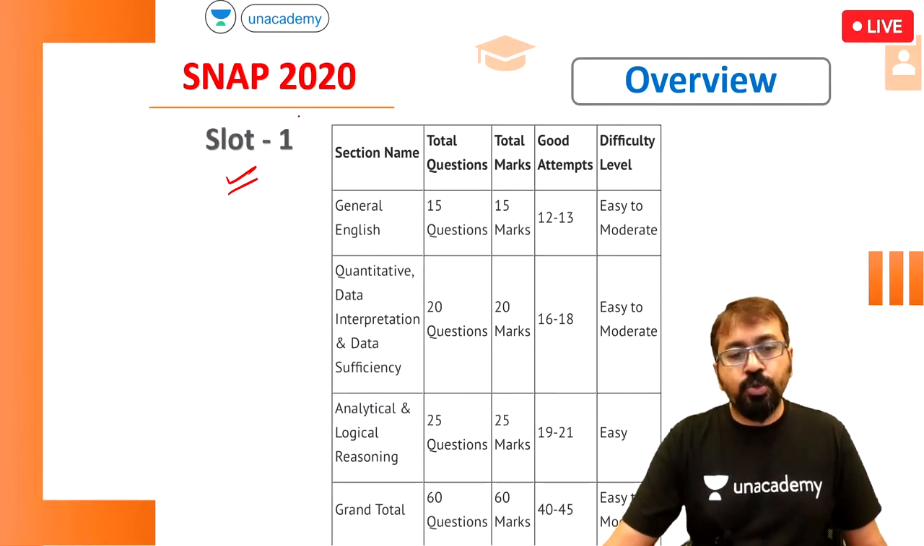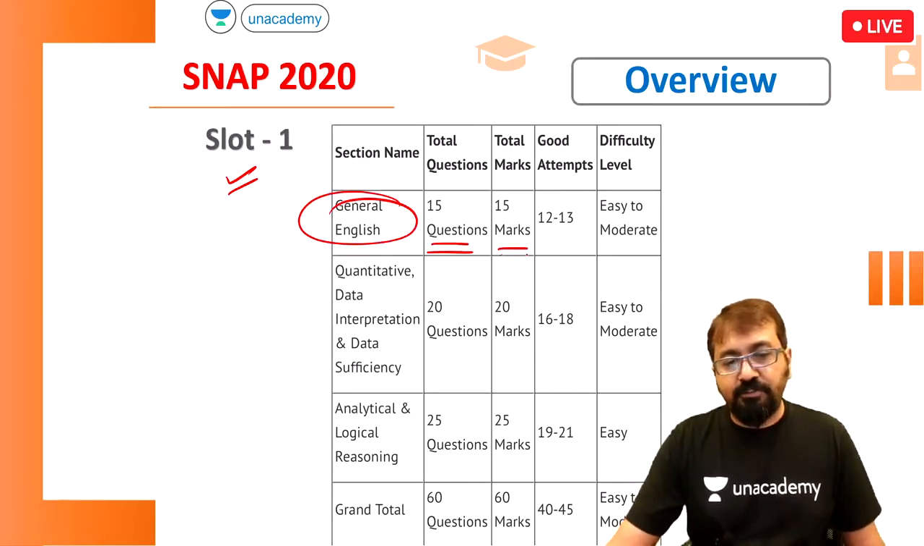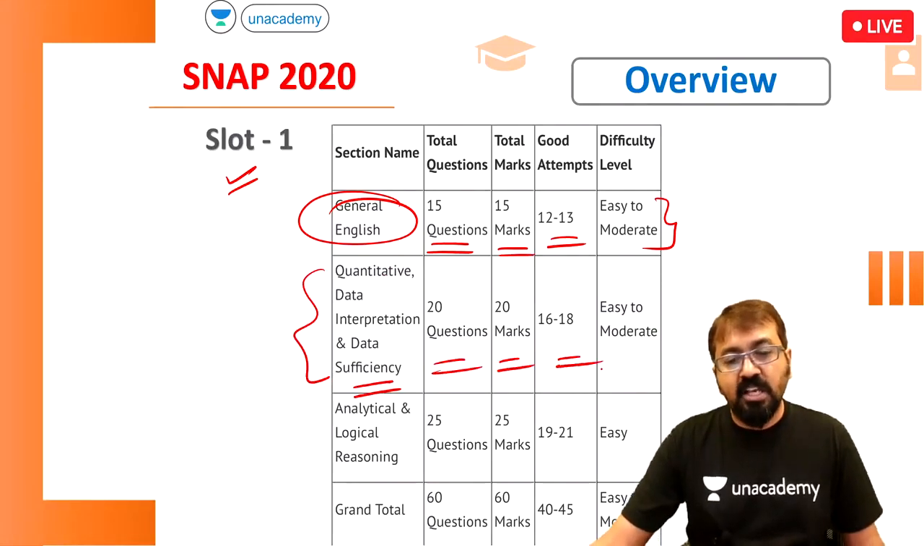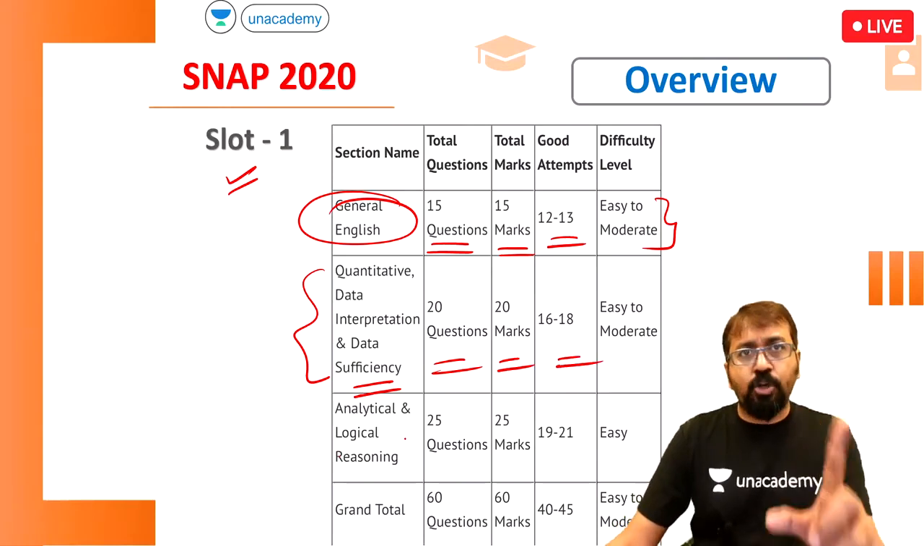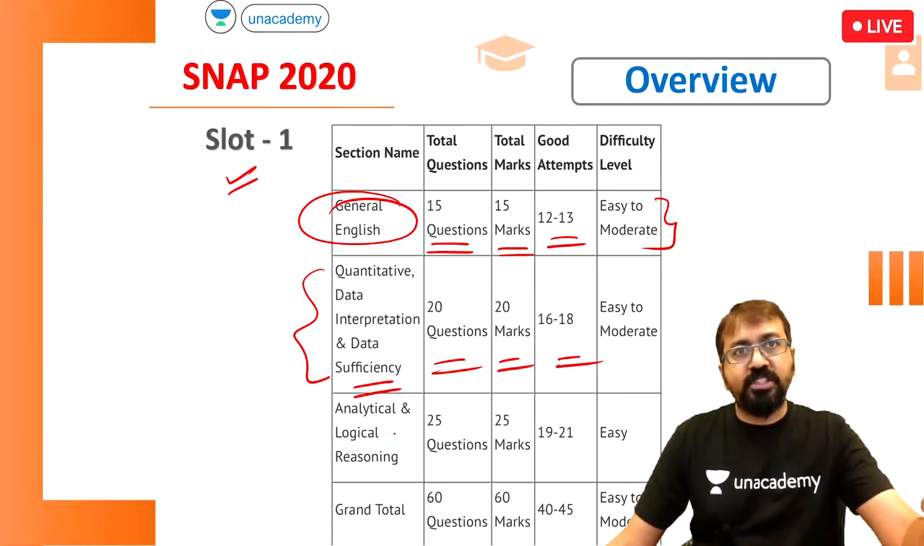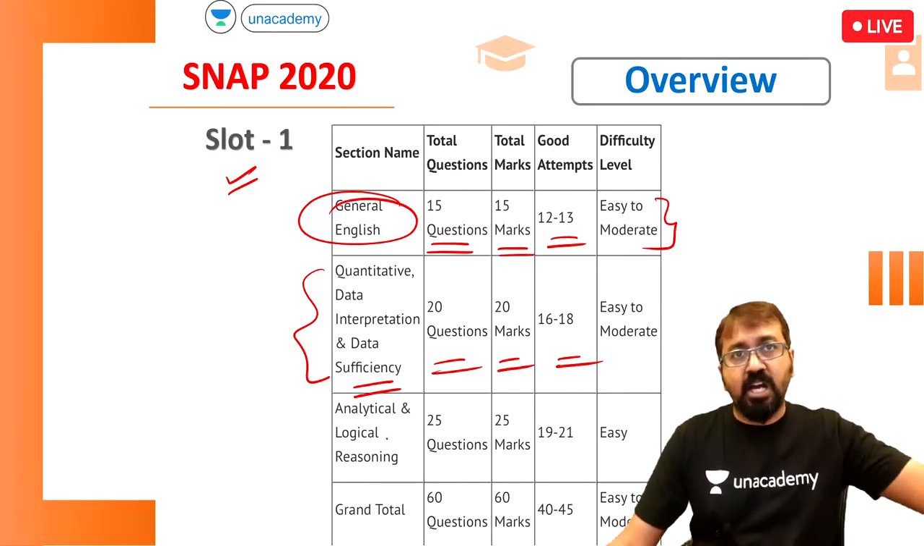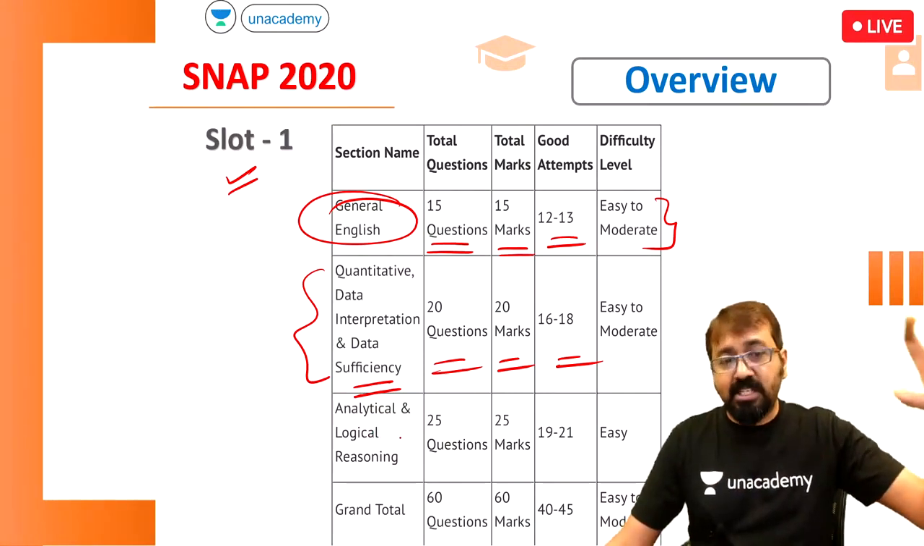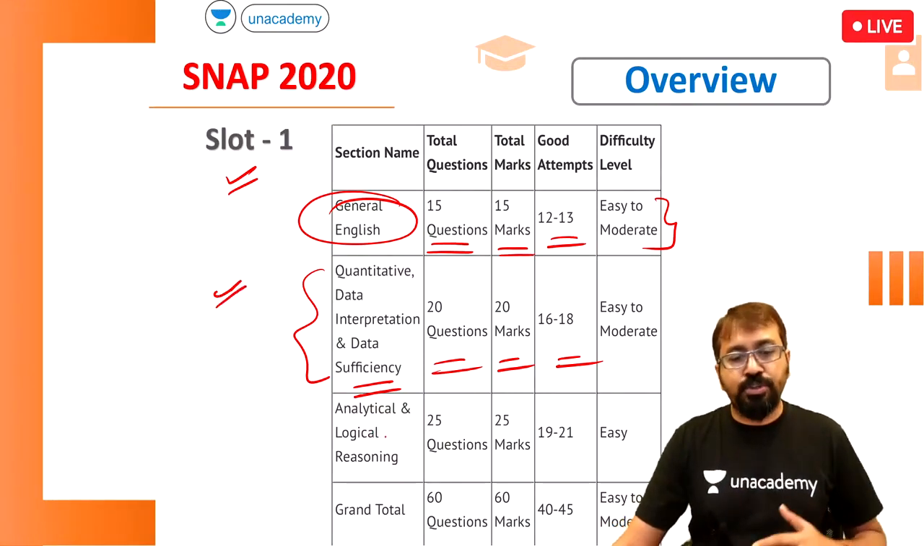Now let me show you some more information about the SNAP 2020 exam. In General English, there were 15 questions, 15 marks, and a good attempt was 12 to 13. Easy to moderate questions were there. In quantitative ability, data interpretation and data sufficiency, there were 20 questions, 20 marks, and 16 to 18 were doable. I'm talking about the good students. Just like in CAT, if you are targeting the top 6 IIMs, similarly in SNAP, if you are targeting colleges like SIBM and SCMHRD, this is what you should have done ideally.